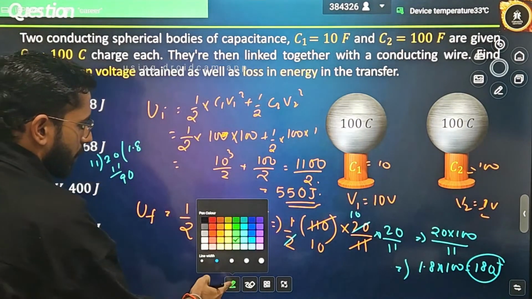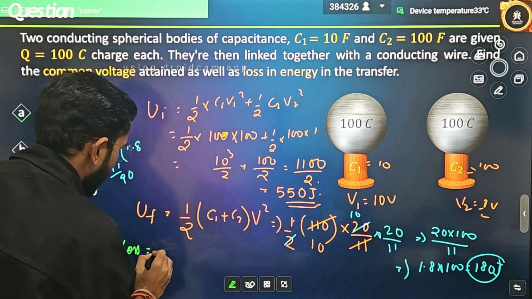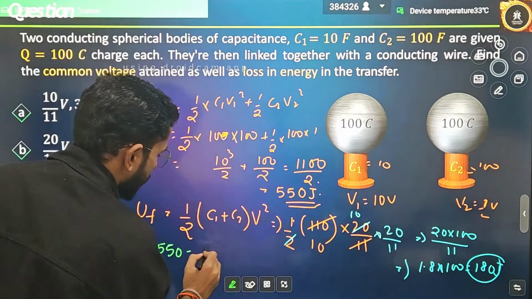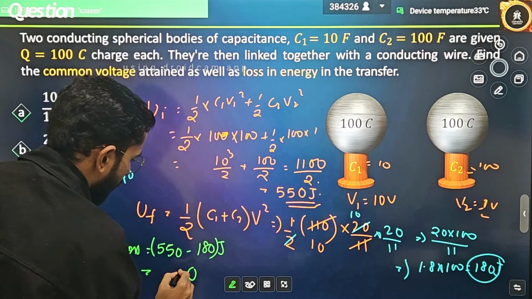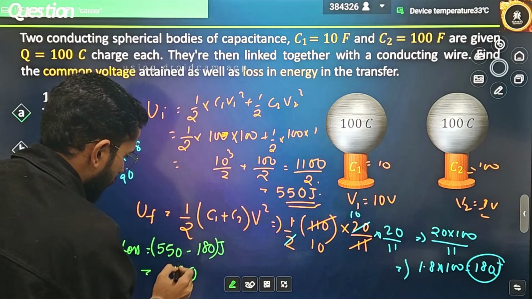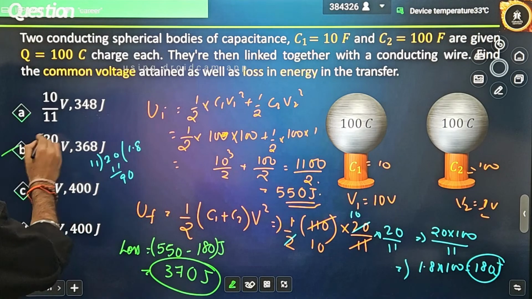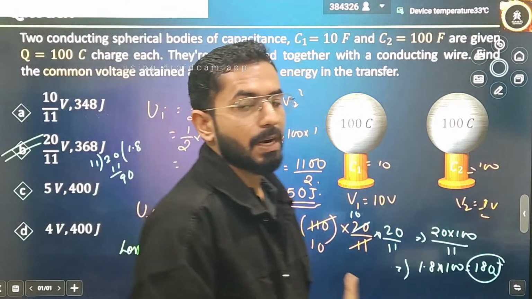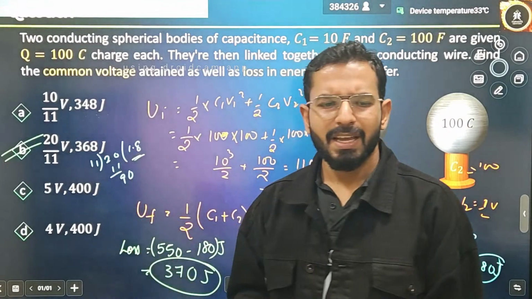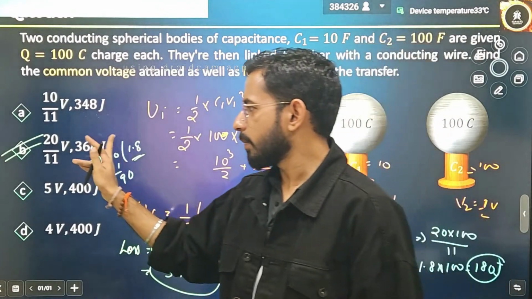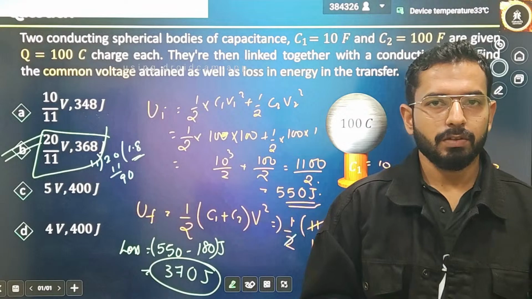If the final is nearly 180 and initially it is 550, the loss will be written as 550 minus approximately 180 joules. Tell me what the subtraction will be. 0, 15 minus 8 is 7, then 4 minus 1, so 370. Which option is coming nearly equal? Correct. Anyway, we had already predicted the answer, and the second part of the answer is also coming. It is because I have not calculated exactly. I have calculated this as 1.1, and this will be sufficient to give you a fair idea about the answer you will be getting. That is equal to 368 joules. Okay, this much energy is lost.